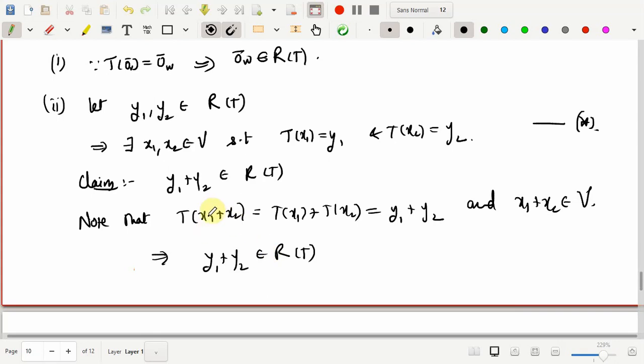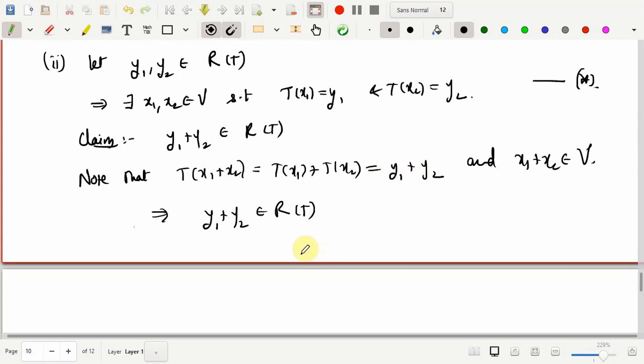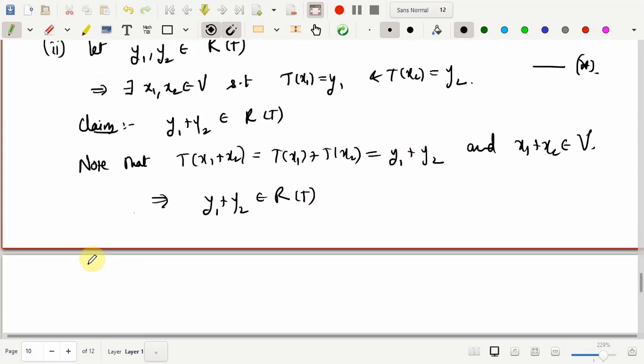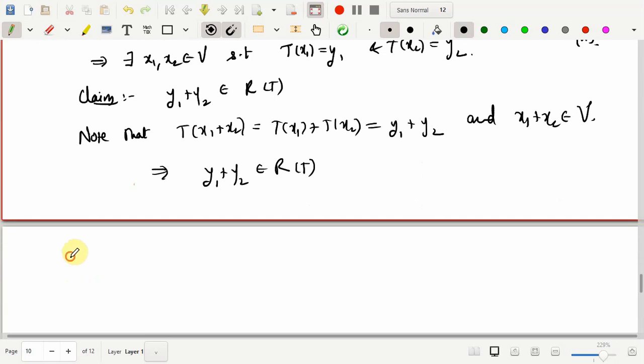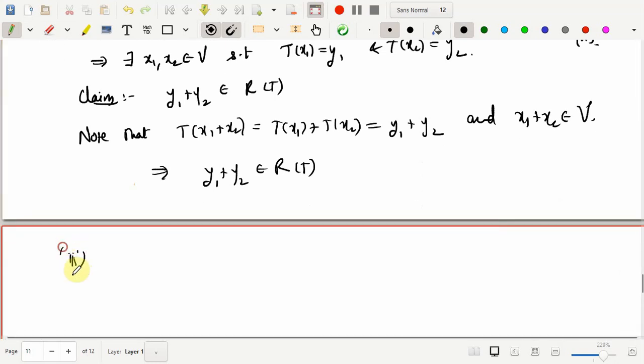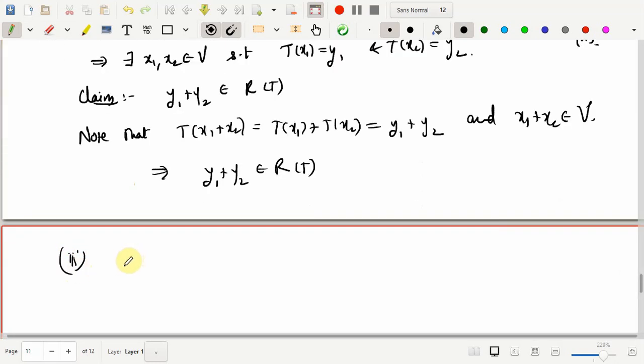Okay, as we could find a point in V such that its image is y1 plus y2. So this says that R of T is closed with respect to addition. That's the second part. Third and the last one, we need to show that it is closed with respect to scalar multiplication also.